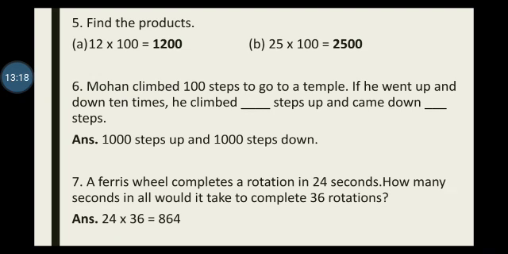When he goes up 1 time, 100, 2 times up, 200, 3 times, when Mohan goes upwards, 300, and so on. So when Mohan goes 10 times, it is 1000. So you write in the books 1000 steps up and he came down 1000 steps. Do this question in the books only.